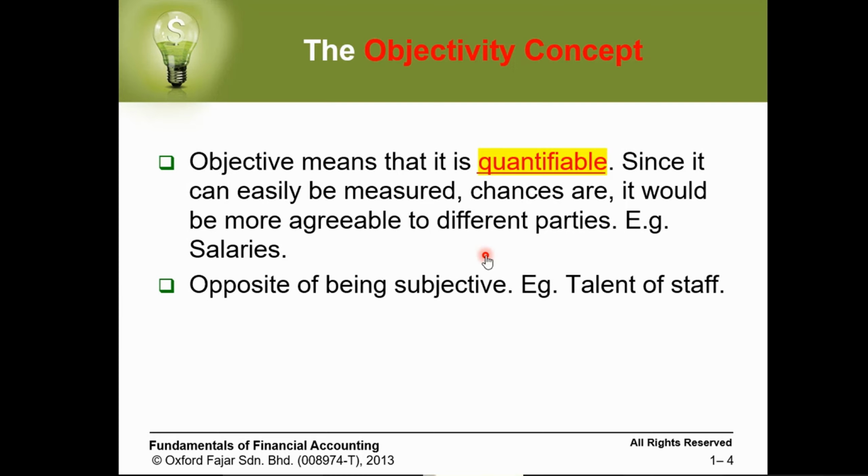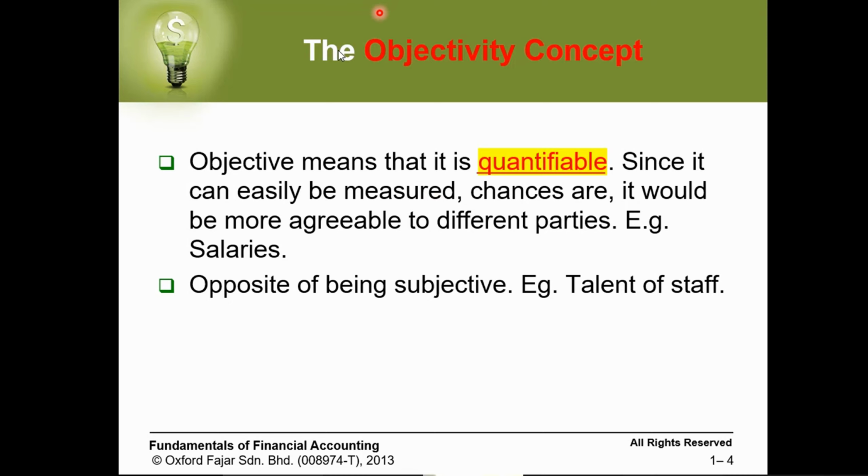So the objectivity concept means it's quantifiable, and as it can be measured, there is a high chance of agreement among all people, which is the opposite of being subjective, like the beauty of the cup, whether it is nice or not.